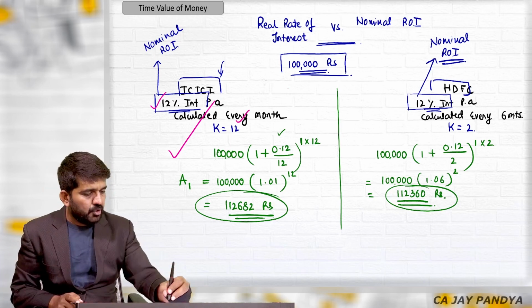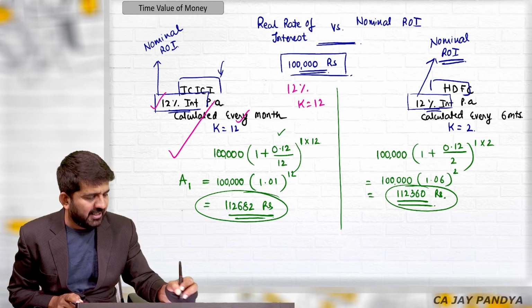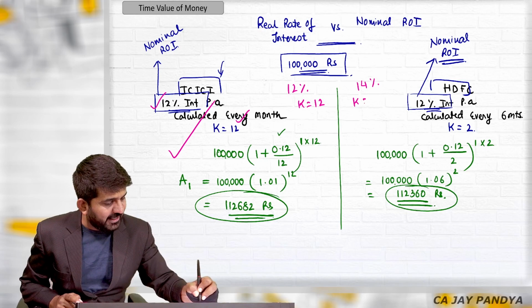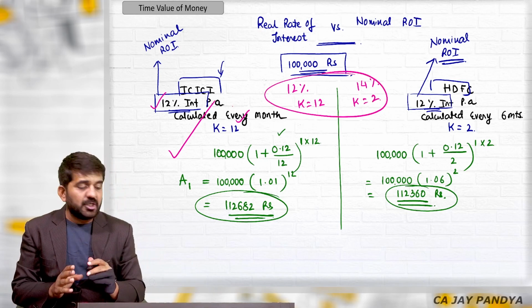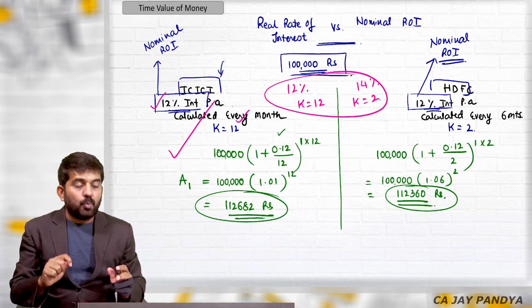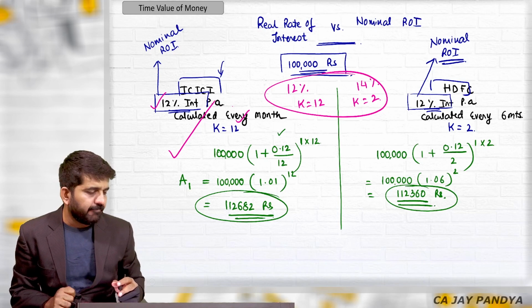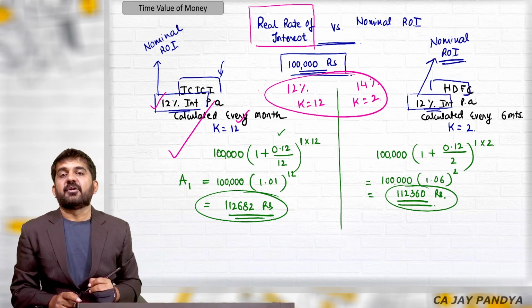Why? I'll tell you. Suppose this was 12% and the interest was compounded 12 times. And this was 14% with K equal to 2. Again, the decision making will be weird, because you will have to calculate what amount you will be getting in HDFC and what amount you will be getting in ICICI Bank. So the concept of real rate of interest comes in.